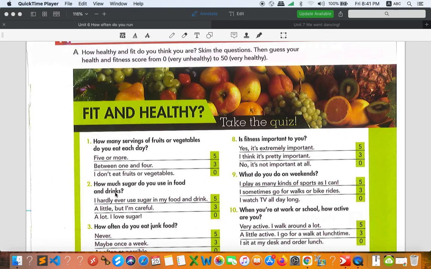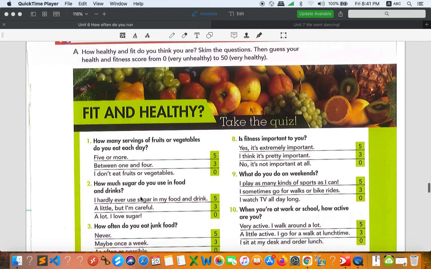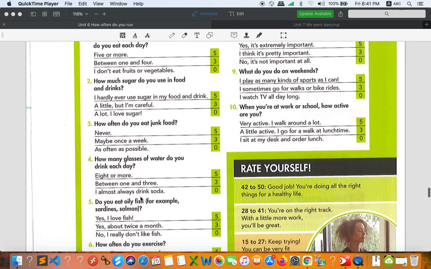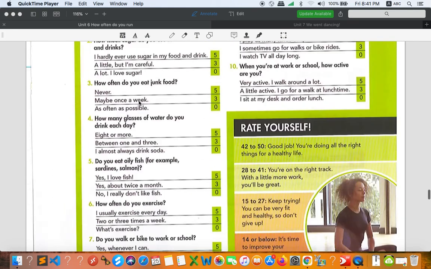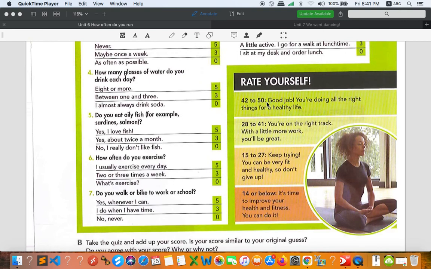It depends. How much sugar do you eat in food and drinks? So you have to answer by yourself, okay? We have 10 questions, so make sure that you go from 1 to 10. And let's take a look at the answers right here. Rate yourself. This is about the score that you're going to get, and then you will see the result of having a certain score. As you can see, 42 to 50, good job, you're doing all the right things for a healthy life. 28 to 41, you're on the right track. With a little more work, you will be great.